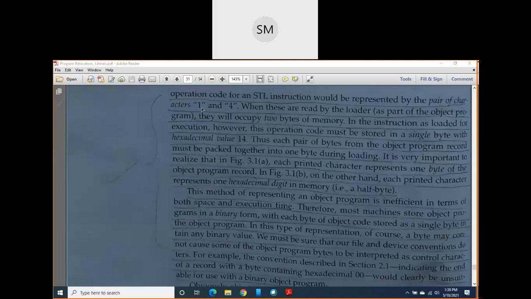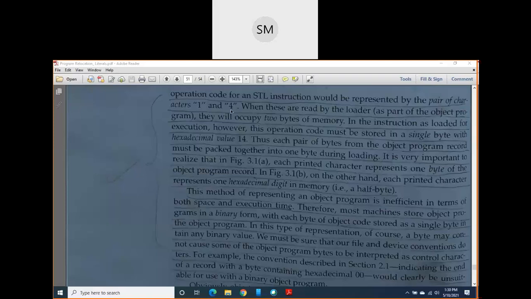In that, what you have to do is take the leftmost 4 bits and ignore the rightmost 4 bits. I repeat, take the leftmost 4 bits and ignore the rightmost 4 bits. Then take a second character and similarly represent it in 8 bits of hexadecimal values.